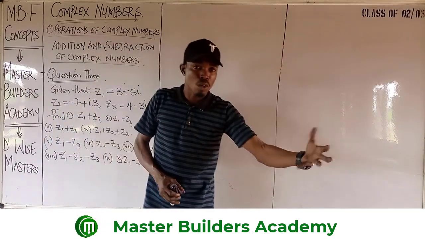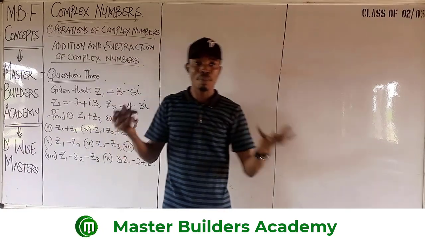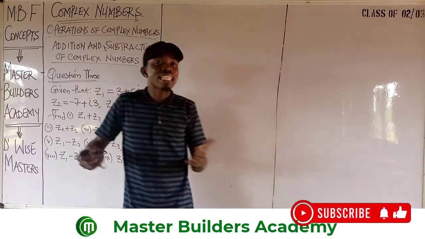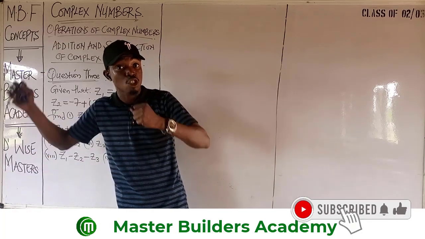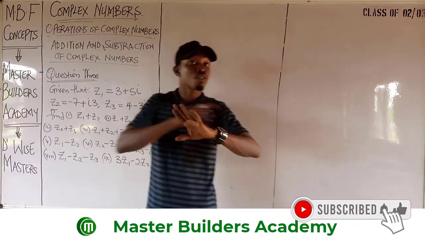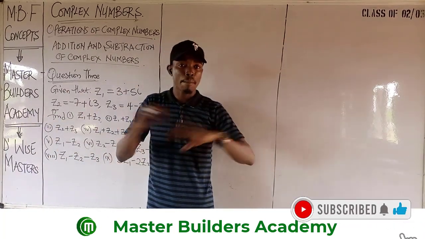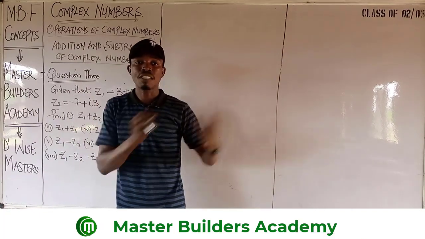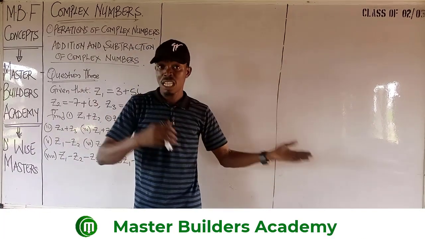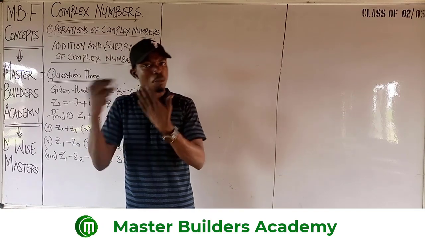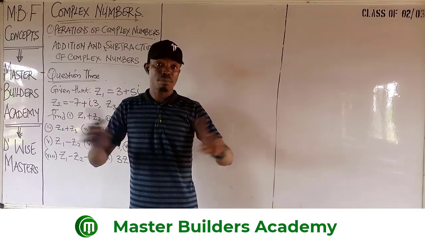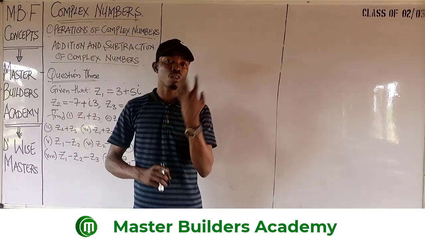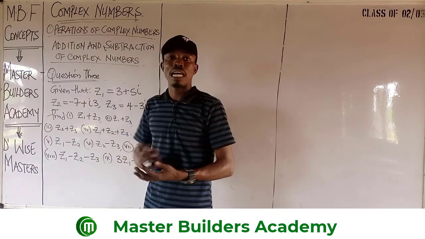In the same vein, when you are dealing with subtraction of complex numbers, you subtract the real part from the real part, and then subtract the imaginary part from the imaginary part. This is just a simple law. Add real to real, subtract real from real, add imaginary to imaginary, and subtract imaginary from imaginary. If this condition is understood, then let's look at the problem before us.